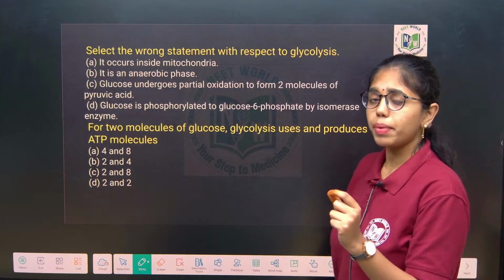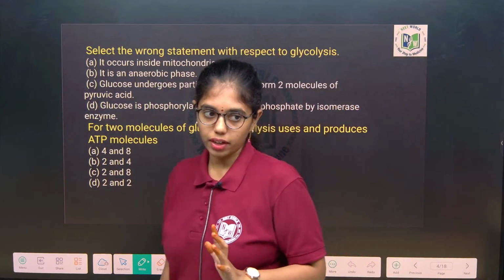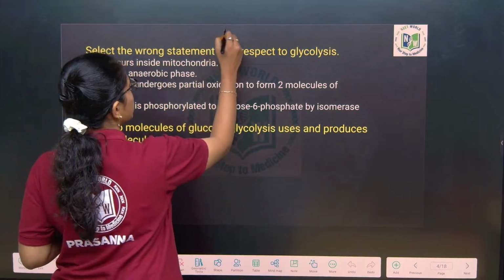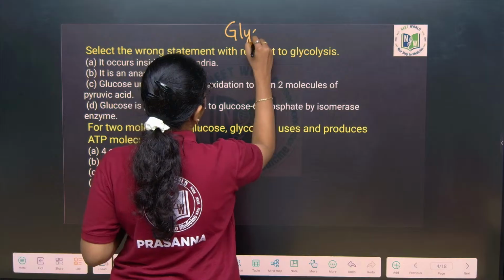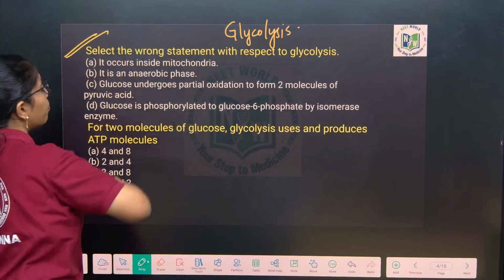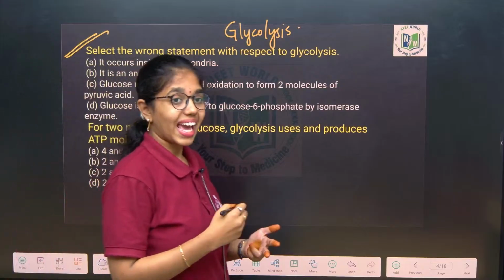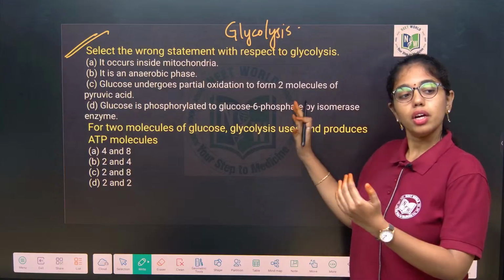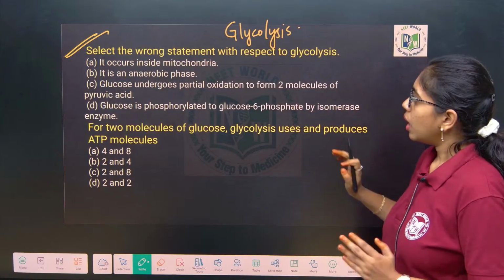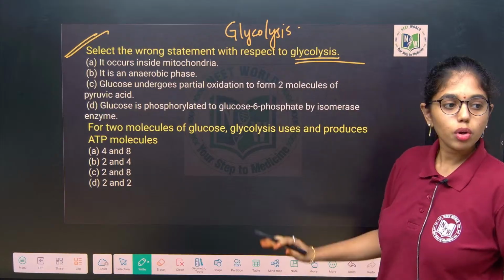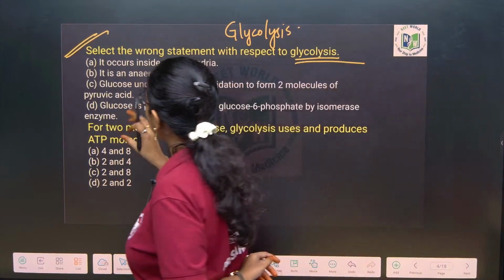We have already practiced a few questions on glycolysis. This is the continuation of the questions, especially from the concept of glycolysis. As I have explained the complete process of glycolysis and energetics previously in this class, this is a continuation of that. We will directly look into the questions. Select the wrong statement with respect to glycolysis, he is asking. Look into the statements once. This is a very simple question.